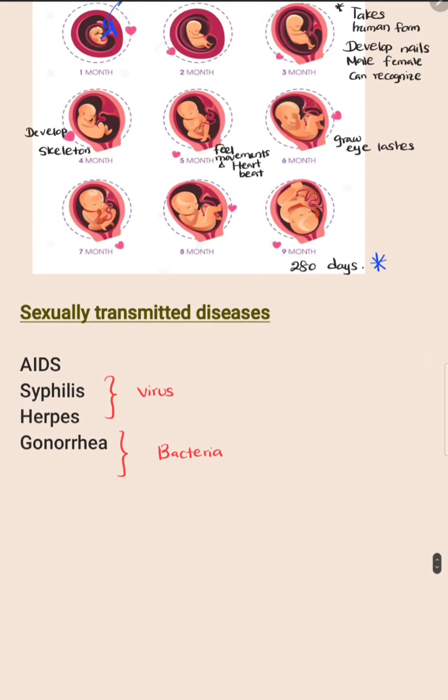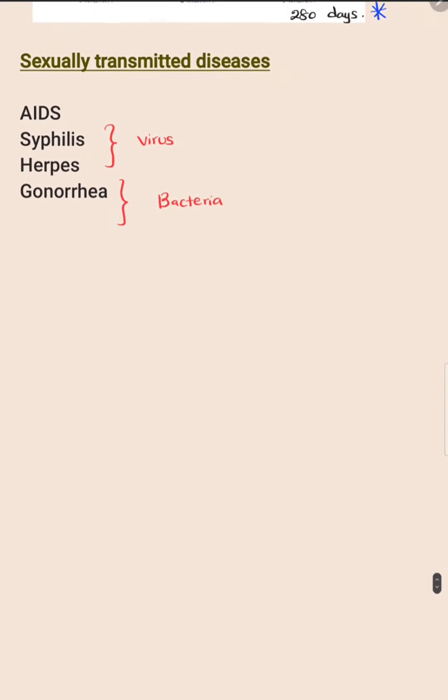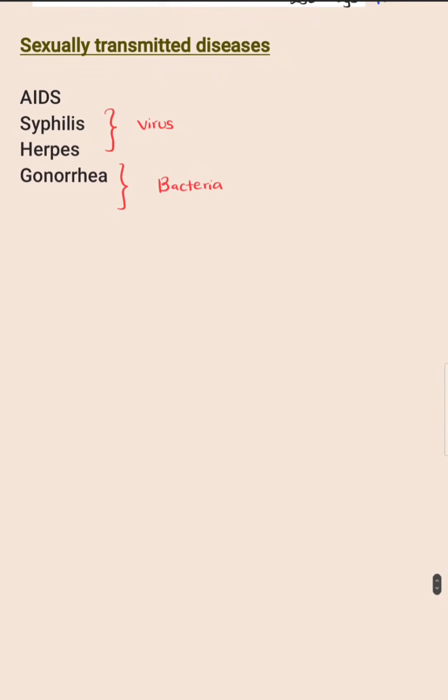The last part of this lesson is sexually transmitted diseases. There are four diseases you have to learn: AIDS, syphilis, herpes, and gonorrhea.